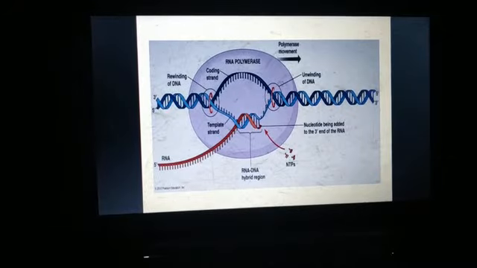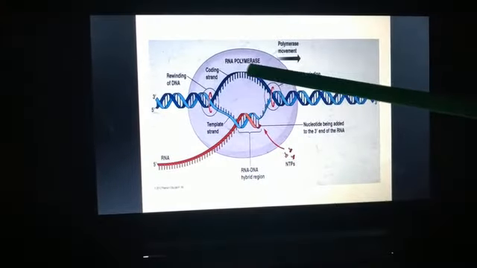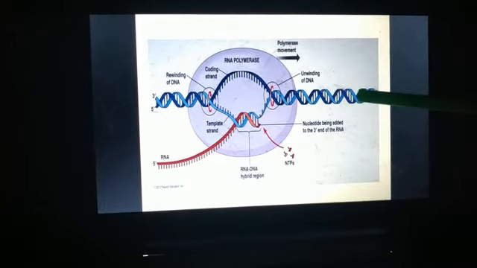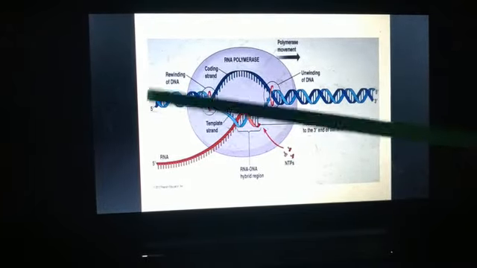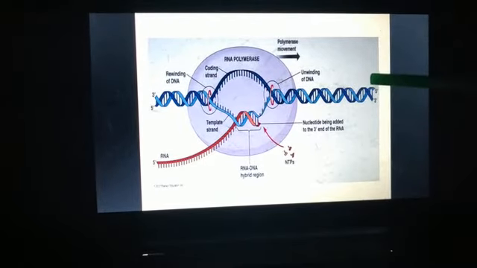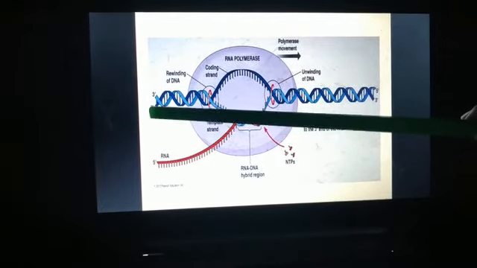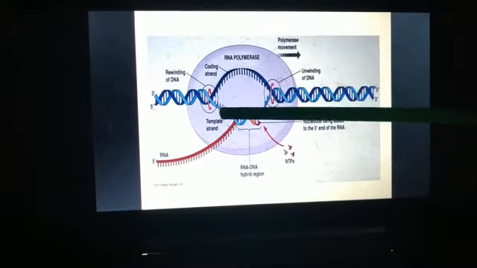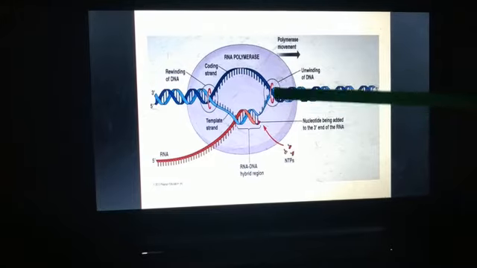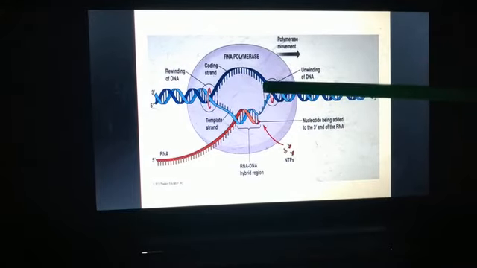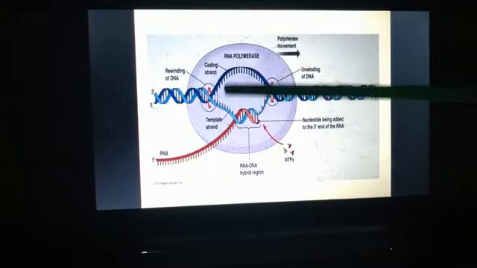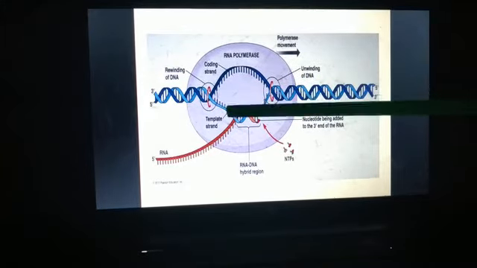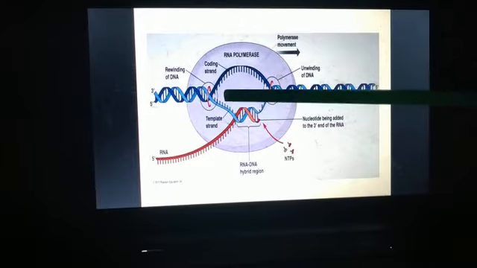See here students, suppose we have this DNA. This was double stranded, right? It has two strands. One will start from 3' to 5' and another strand starts from 5' to 3'. Now suppose this is the region where transcription will start. Okay, so here unwinding will occur because we need to separate these two strands to allow transcription to